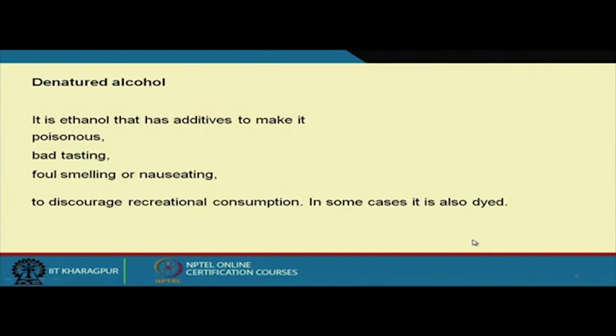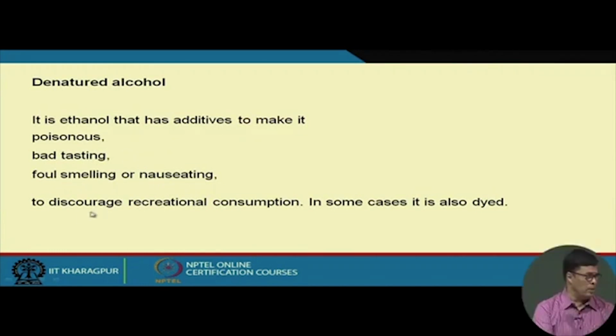Non-tax alcohol is basically denatured alcohol. As I told you, we add certain additives which make it poisonous, bad in taste, foul smelling or nauseating, to discourage recreational consumption. In some cases it is also dyed, so that everybody can recognize it.